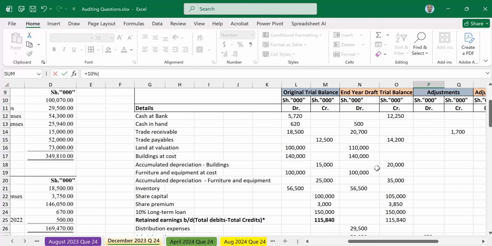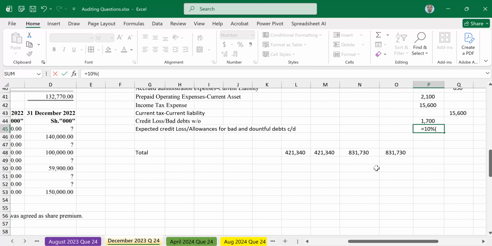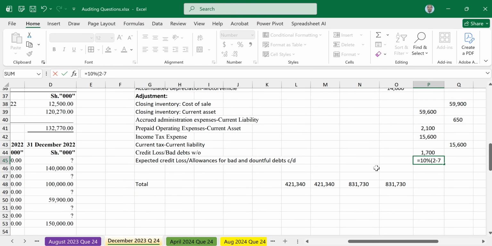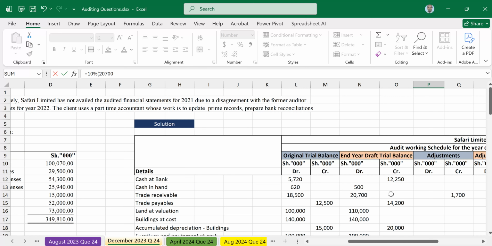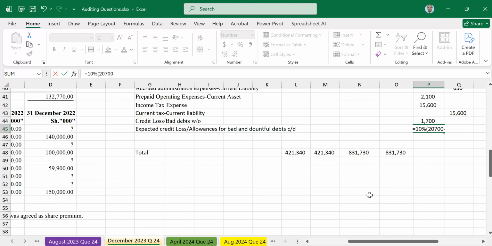So you just write 2,700 minus the bad debt written off, which is 1,700, then close bracket, times. If you enter, the answer is 1,900.